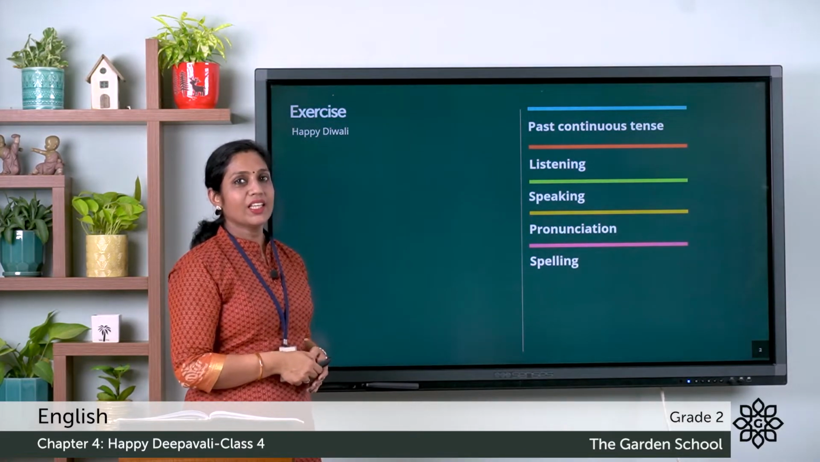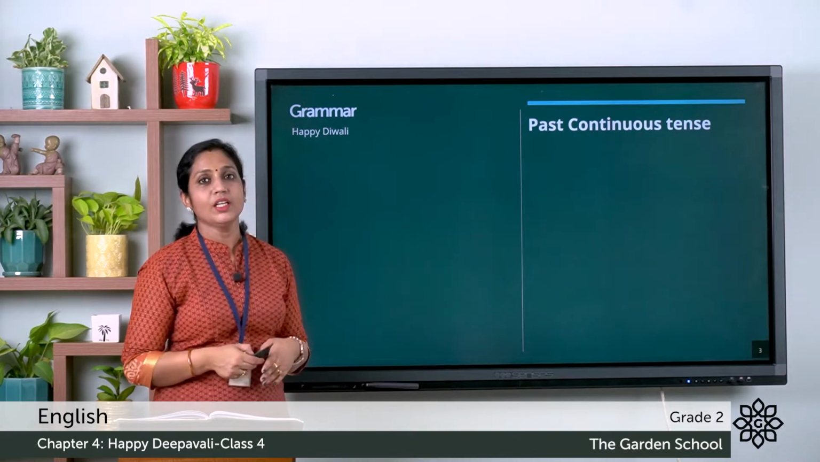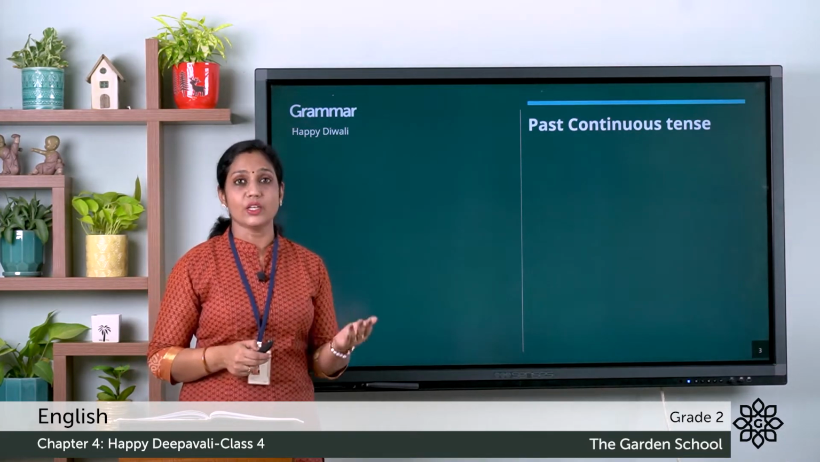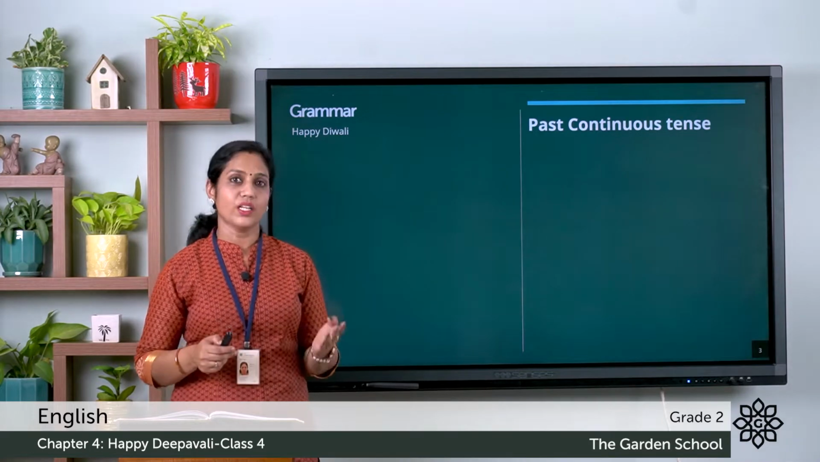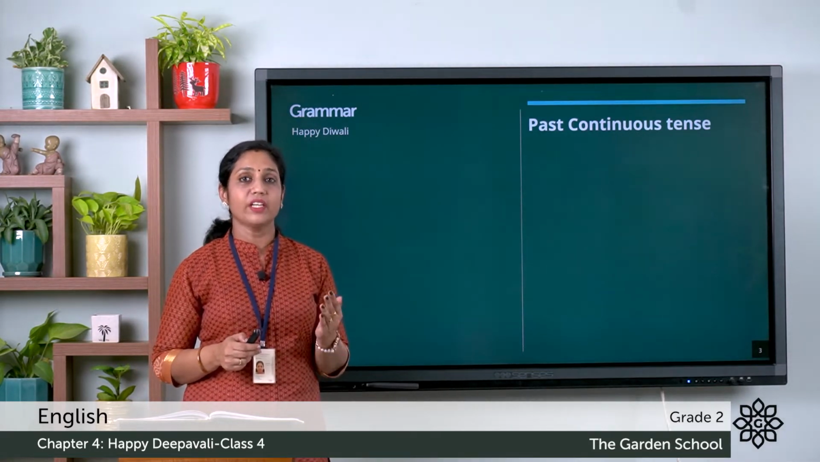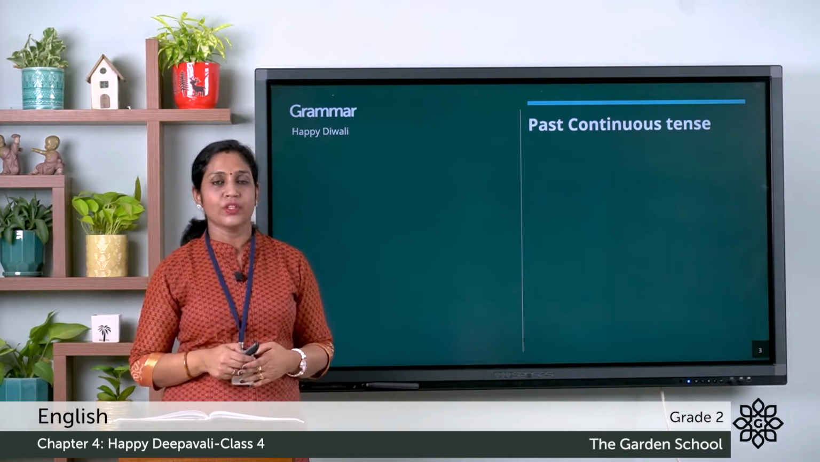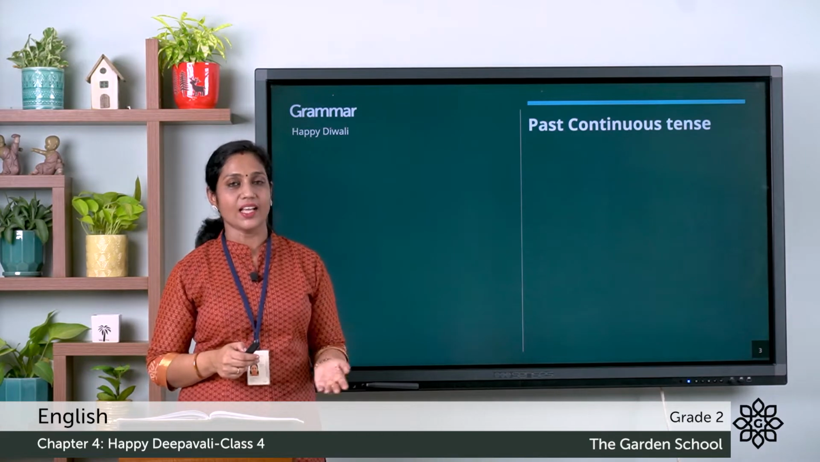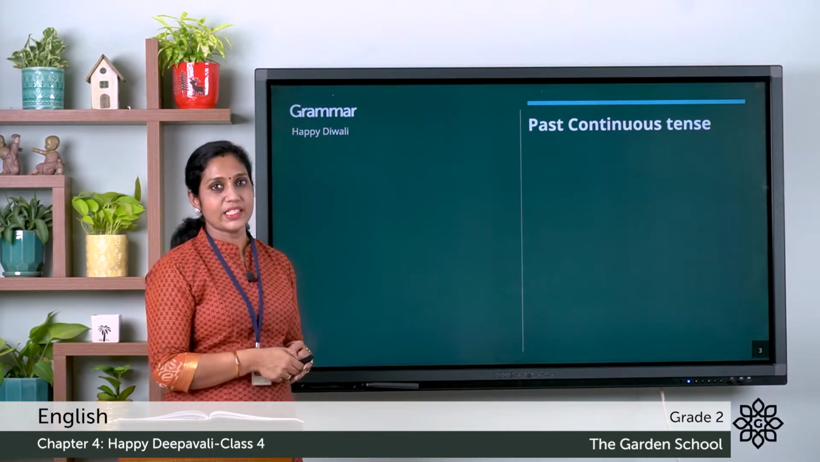So to start with, let's first discuss the past continuous tense. We already learned what is a verb and present tense and past tense. So what is a verb? Verbs are action words and verbs can be divided into present tense, past tense and future tense. We learned past tense in our last class. Today we are going to learn what is past continuous tense.